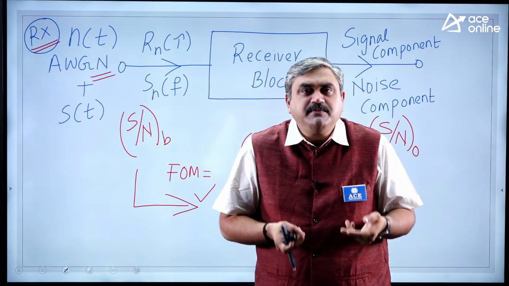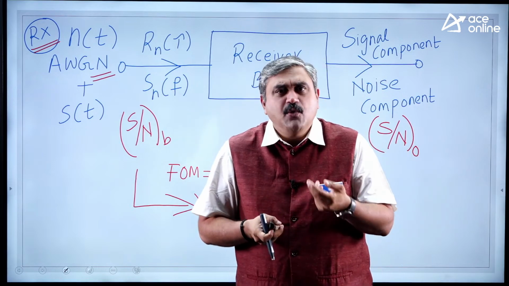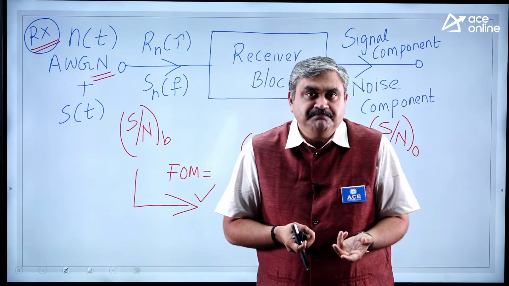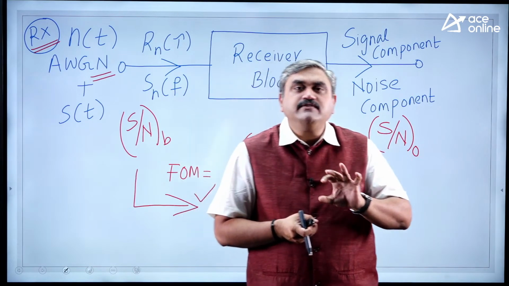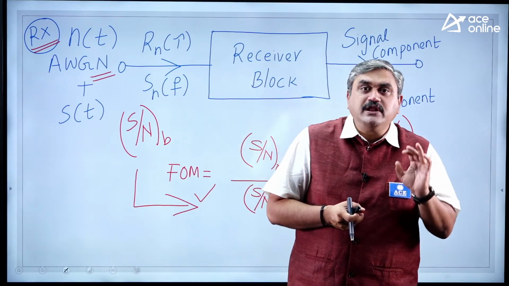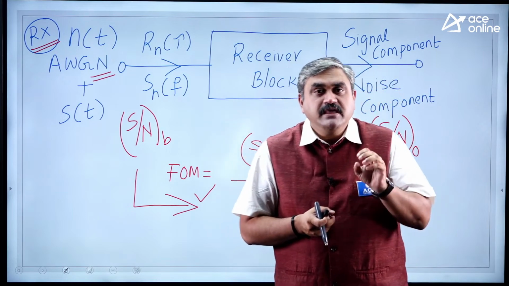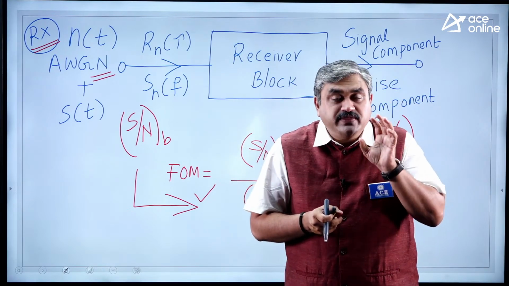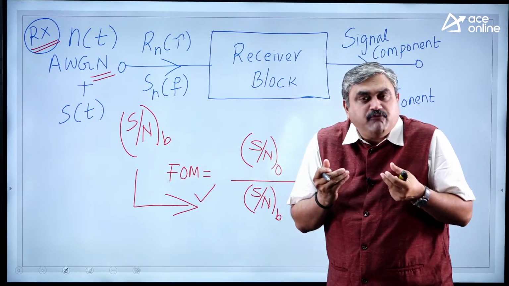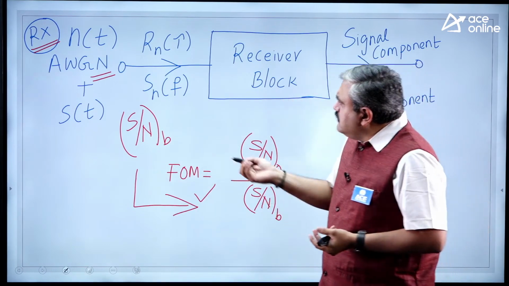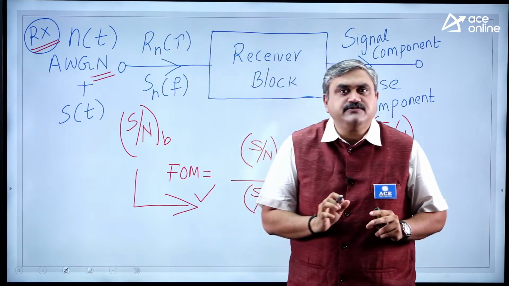If noise is not there, that's an ideal case, but that is only for study purpose. Practically you will have noise in the channel. So whenever there is noise in your channel, how is your modulated signal behaving in presence of noise? That calculation you will get by using figure of merit. If you want to understand FOM values, you have to understand noise random process.